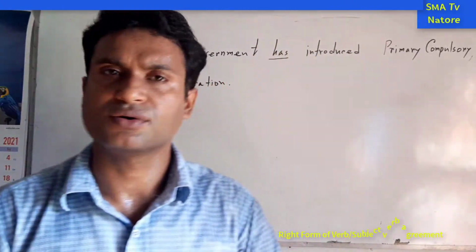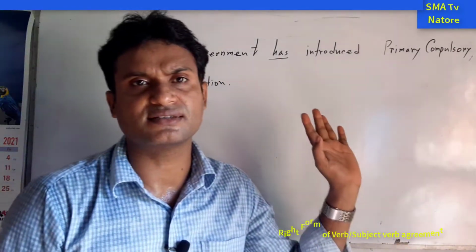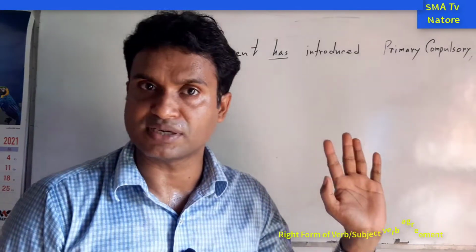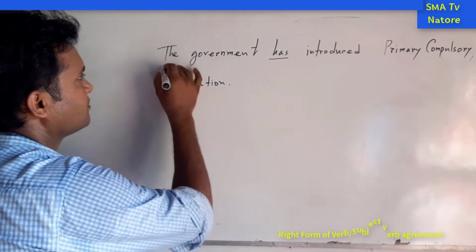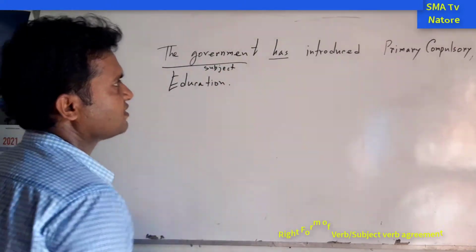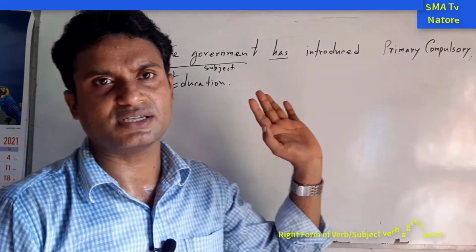These words are the names of only singular things. For this reason, we have seen that these are the third person singular number. So the subject indicates the third person singular number, and for this reason we have to use the form of the tense.